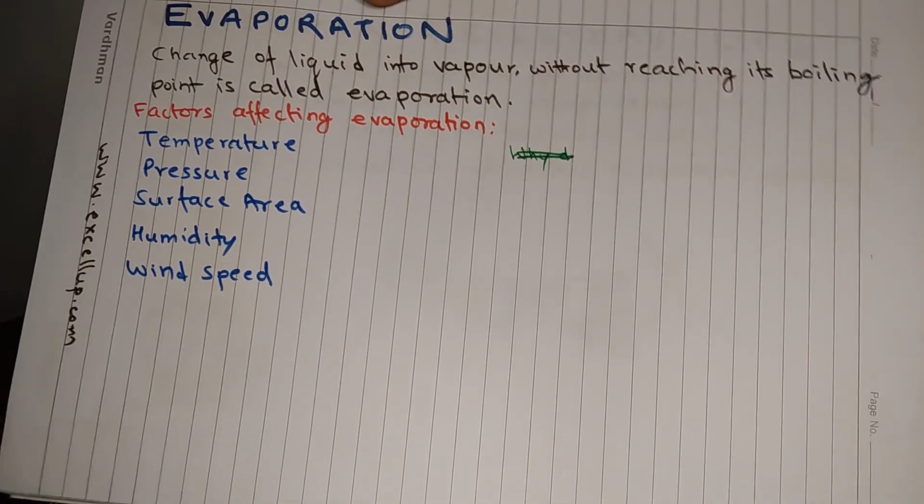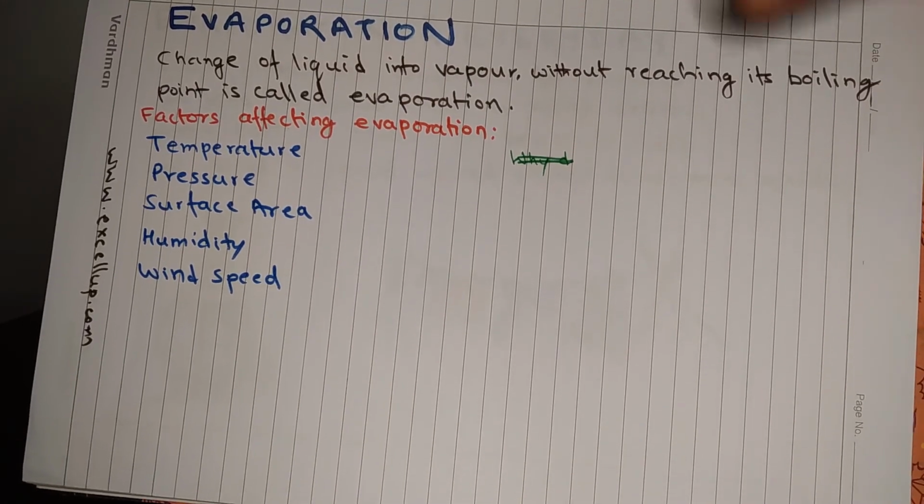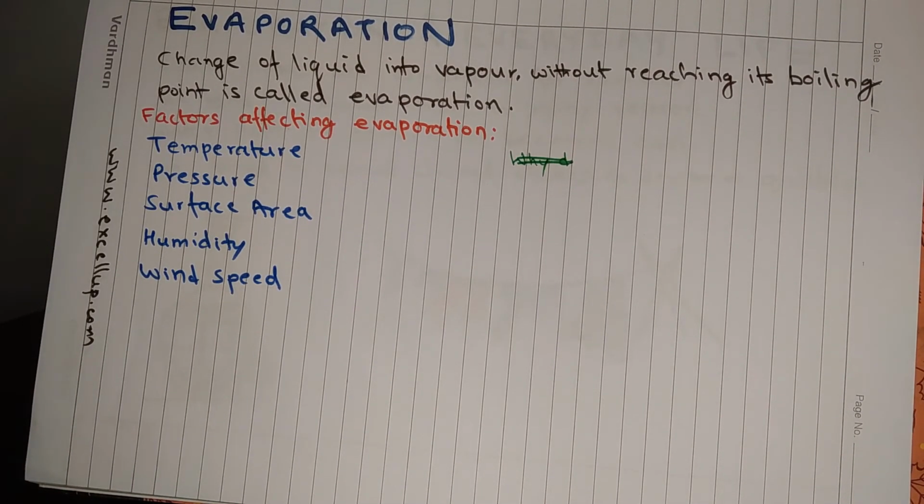Evaporation. Earlier you have read that conversion of liquid into gas or vapor is called vaporization. Vaporization happens at boiling point, and it is a bulk phenomenon, which means the whole bulk of the liquid undergoes vaporization. But when a liquid changes to vapor without reaching its boiling point, the process is called evaporation.